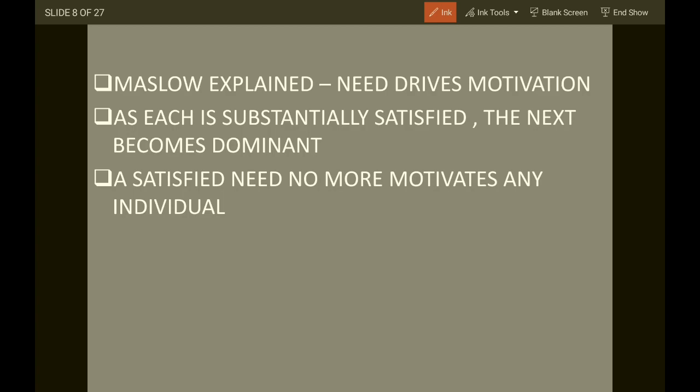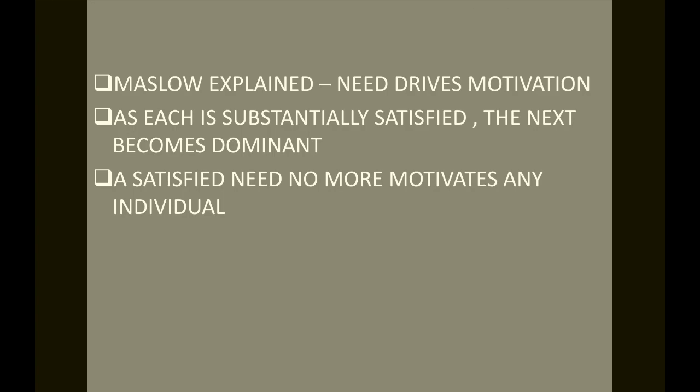As each need is substantially satisfied, one need is satisfied, another one becomes significant. Earlier I was an MBA student, then after MBA I cleared the interview for becoming an assistant professor, and after becoming an assistant professor my new need is to become an associate, or to clear JRF or become a JRF scholar. So if one need is fulfilled, then another need becomes very significant. This theory tells about human psychology. A satisfied need no more motivates an individual. If we are getting the same thing again, we will not be happy, we will not be satisfied.